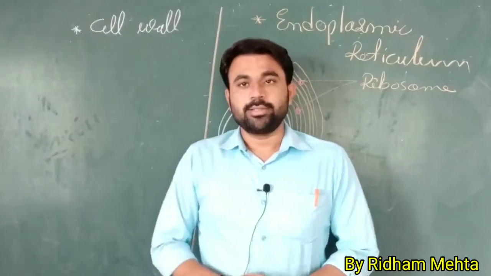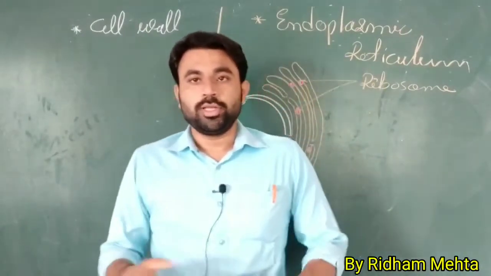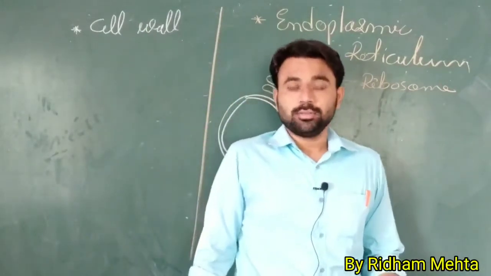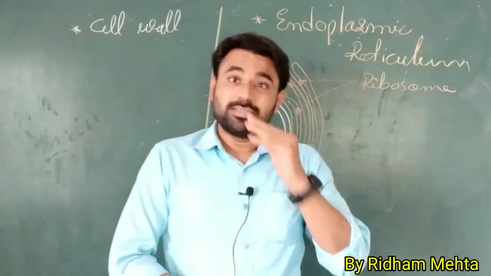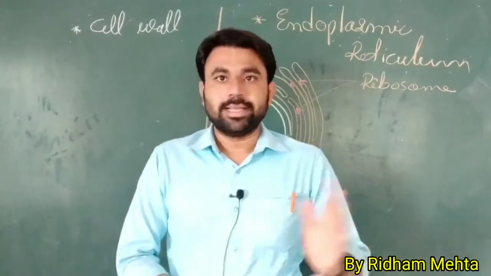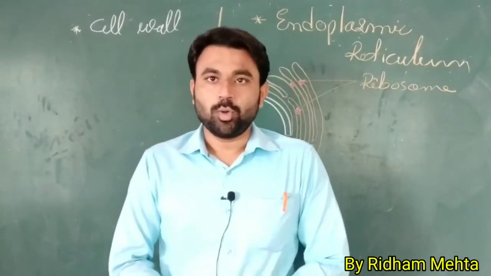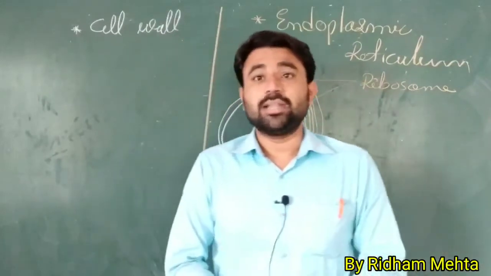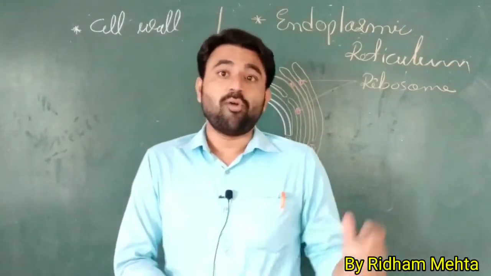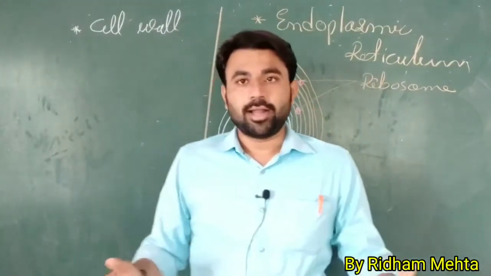Hello guys. So today we start the cell wall after the cell membrane. So cell wall is the protective layer like the cell membrane. Okay. Now what is cell wall? The cell wall is the dead material which is made up of polysaccharide and carbohydrate.